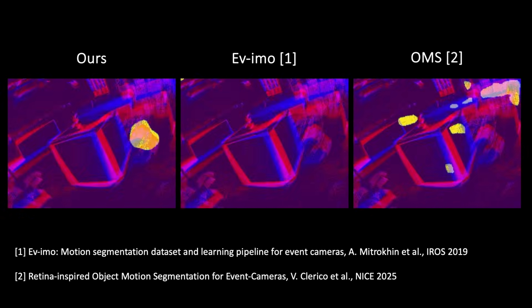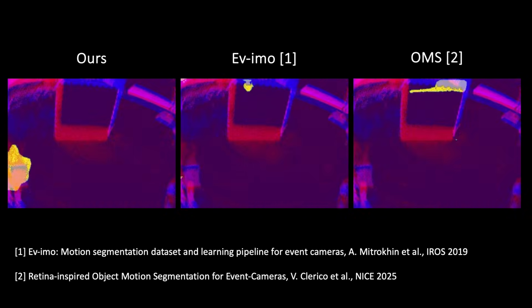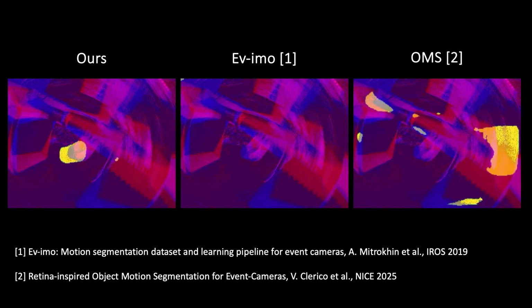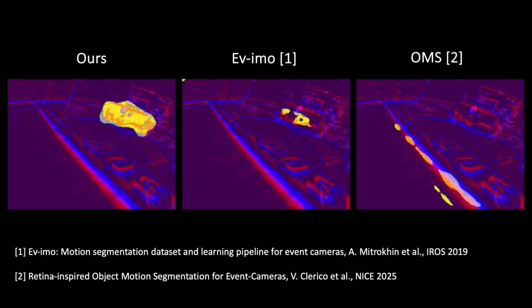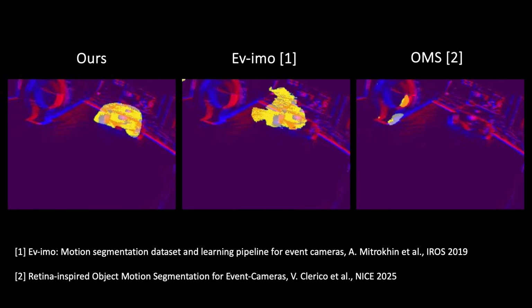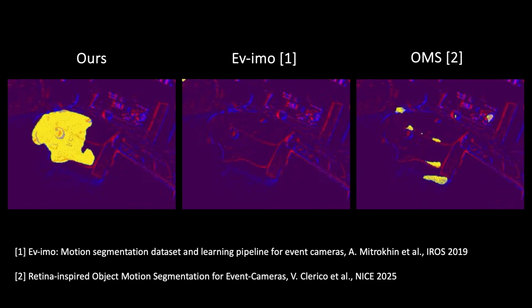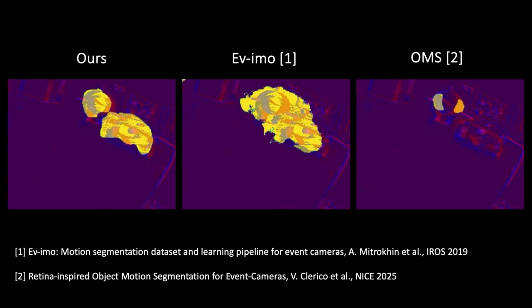On the challenging EVIMO benchmark, we compare our method with different baselines for predicting in the future, like EVIMO and OMS. We establish a new state-of-the-art, outperforming the previous best method by 67% in segmentation accuracy while running 53% faster. Our approach remains robust in challenging nonlinear indoor motions like the following.